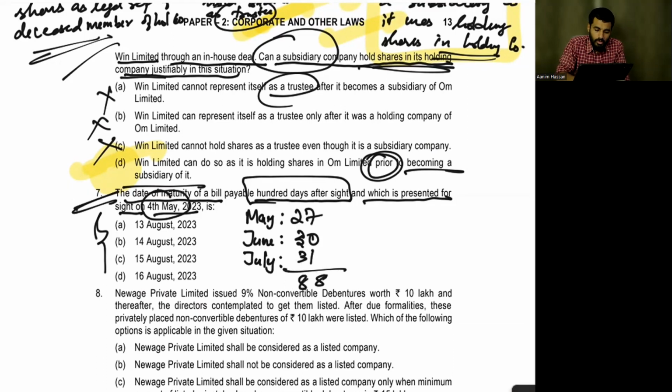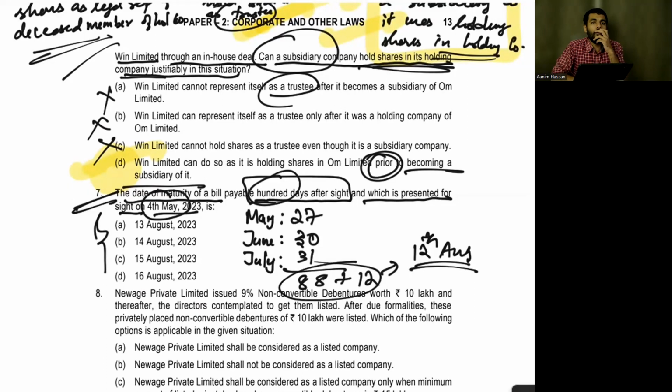So, 88 days. Yes. So, how many days have they told? They have told 100 days. Plus 12 days, which comes to 12th of August. Is the answer 12th of August? Yes. 100 days they told, so it should be 12th of August.